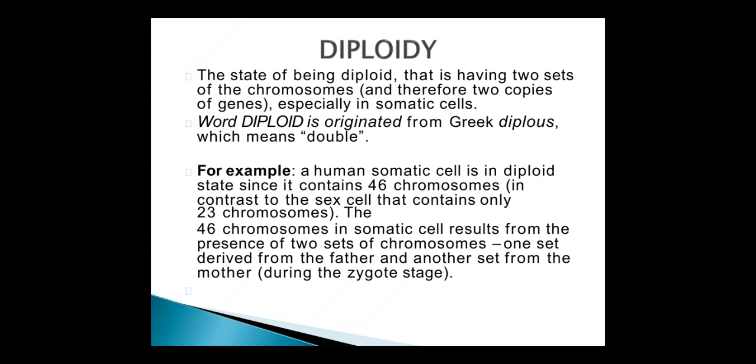Diploidy. The state of being diploid, that is having two sets of chromosomes and therefore two sets of copies of genes, especially in somatic cells. The word diploid originated from the Greek diplos, which means double.